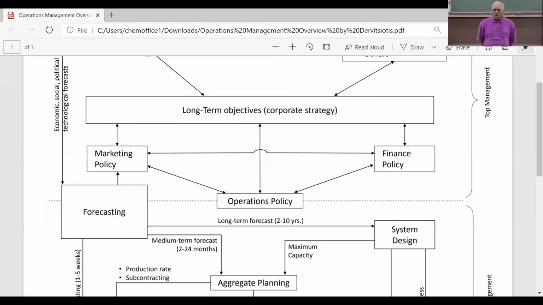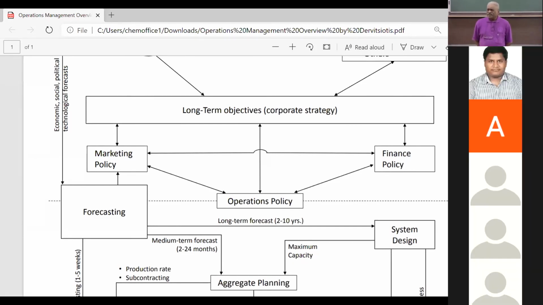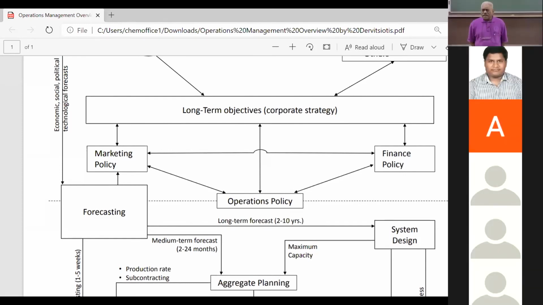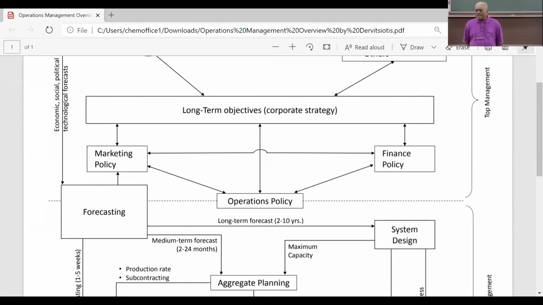You can see one horizontal line going at the top of operations management, going left to right from forecasting to system design, correct? So that line refers to the long-term forecast. You can see that the brackets indicate anywhere between 2 to 10 years.